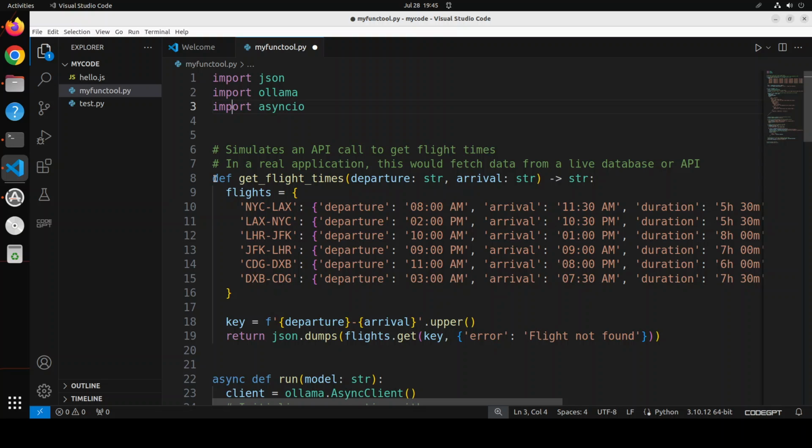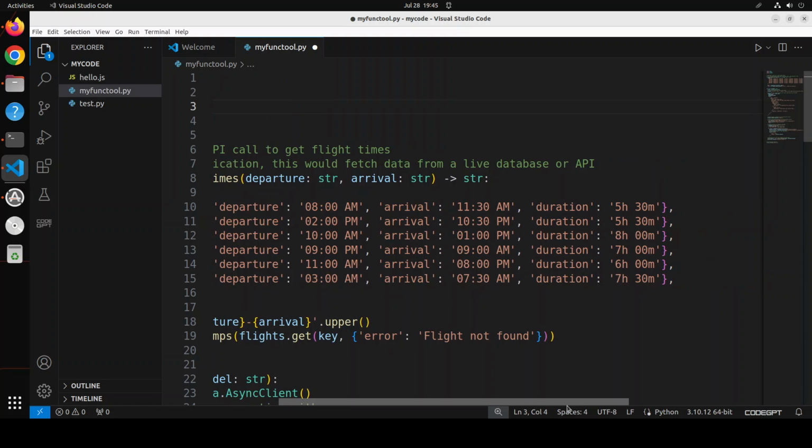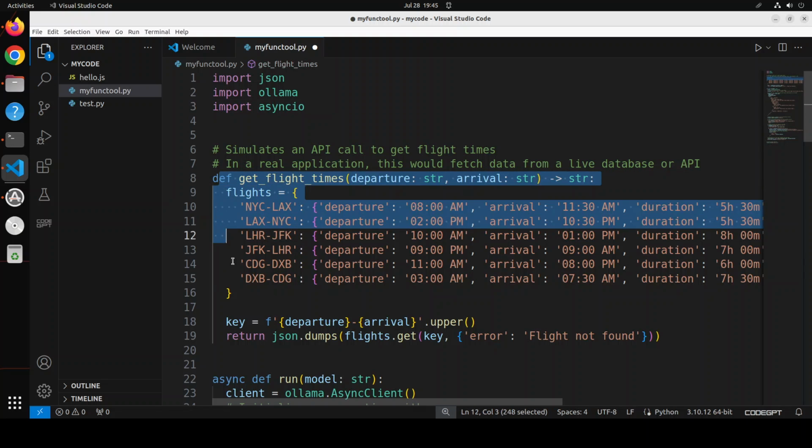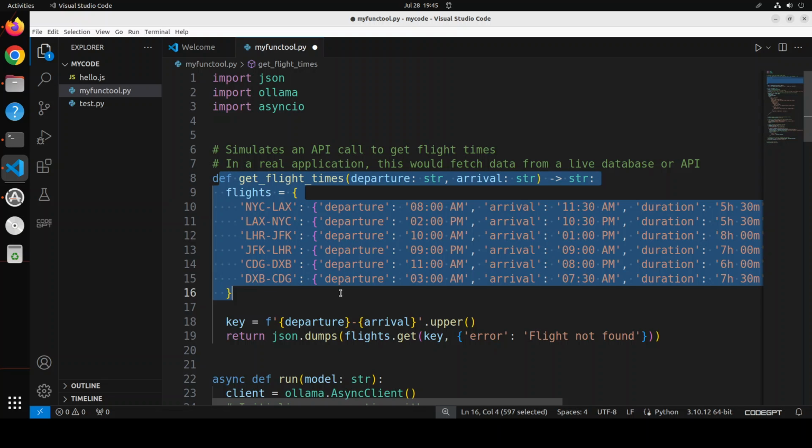Let's suppose you have some application running which gives you your flight time from where to where, for example New York to Los Angeles, and then Lahore to JFK, CDG to Dubai, that sort of stuff, departure time, duration, and all that stuff. Just because we don't have that application, we have simulated it in this pre-existing function.